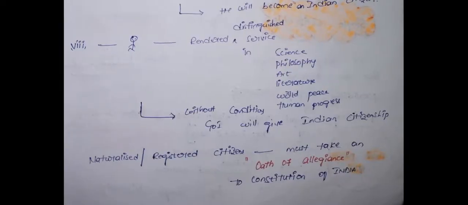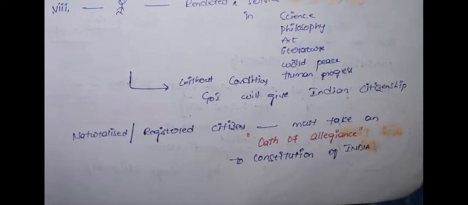A person who wants Indian citizenship and has provided service in science, philosophy, art, literature, world peace and human progress, without any conditions, the government of India will give Indian citizenship by naturalization. The persons who become Indian citizens by naturalization or registration must take an oath of allegiance. It means the people show loyalty towards India and the Constitution of India.